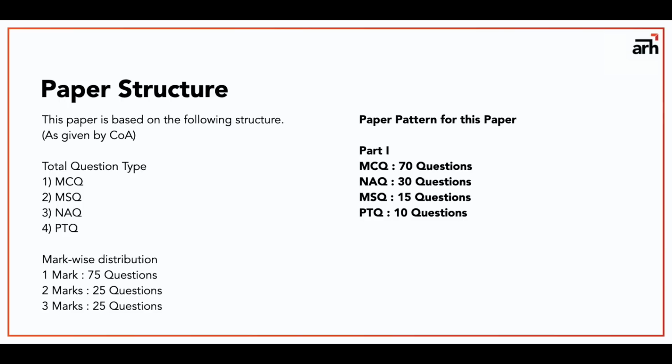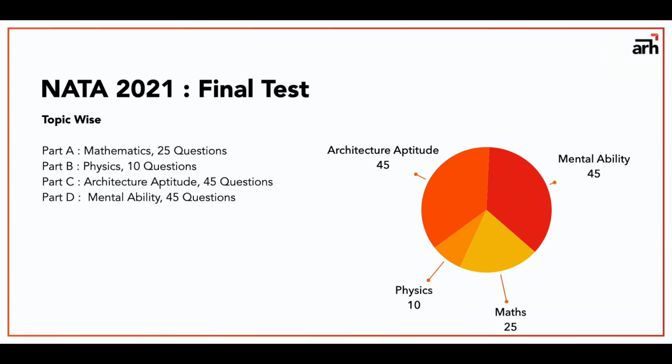So what I have done here is I have given 70 MCQs, 30 NAQs, 15 MSQs, and 10 PTQs, and they are generally scattered throughout the test. So the syllabus mentions 4 subjects majorly, that is mathematics, physics, mental ability, and architecture aptitude. Now I have distributed questions and the subjects as follows. So there are 25 questions of mathematics, 10 questions of physics, 45 questions of mental ability, and 45 questions of architecture aptitude. I think this would be a general structure of the paper.